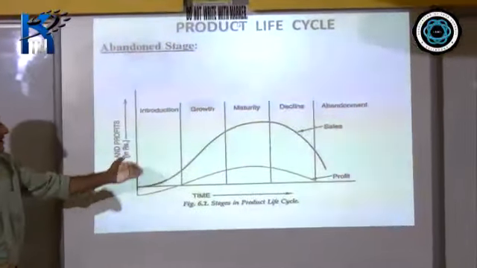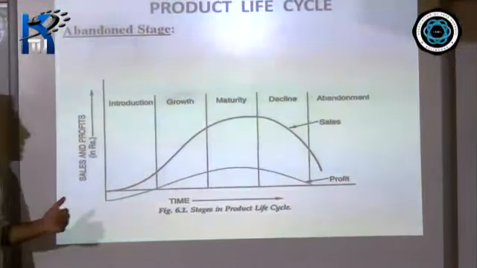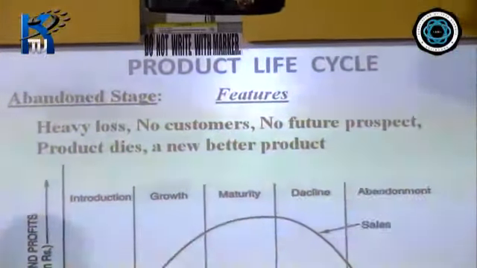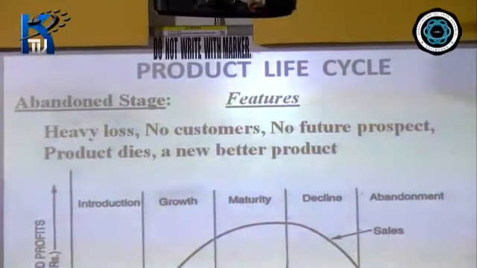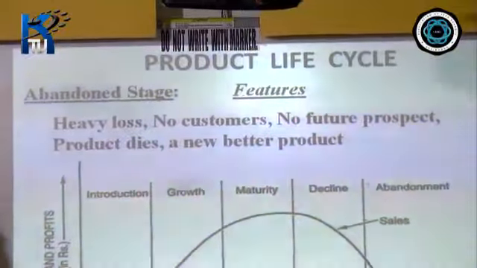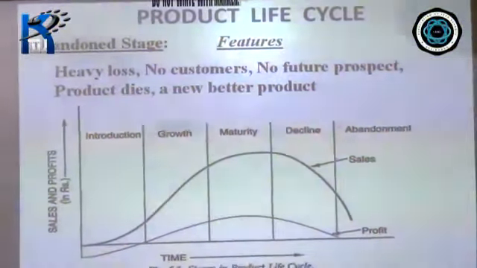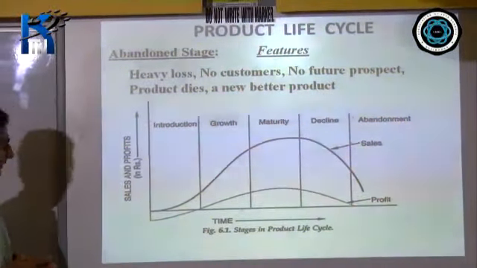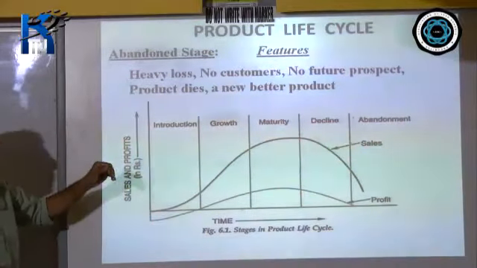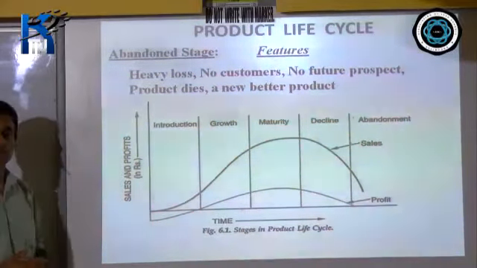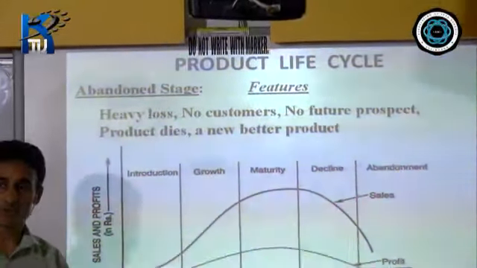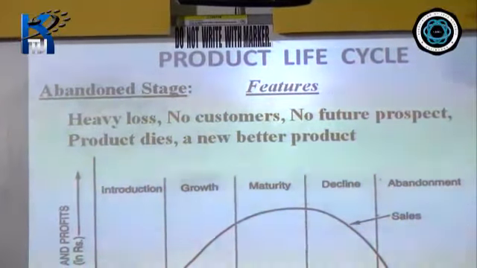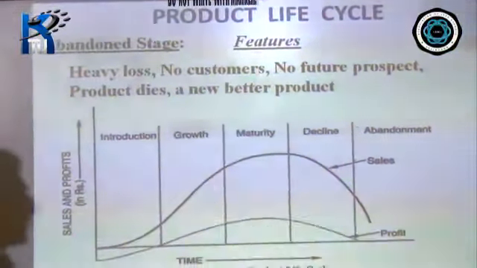Now we go on to the last stage of a product life cycle, that is the abandon stage. This is a stage where the product dies, the product goes out of the market. Now since the product has no more customers, this product is replaced with a better one, with a new one, with new technology, with a better future, right? So this is a phase where the company or the firm earns a heavy loss. There are no customers, no future for the product, so the product ultimately goes out of the market. So these are the different stages in a product life cycle.